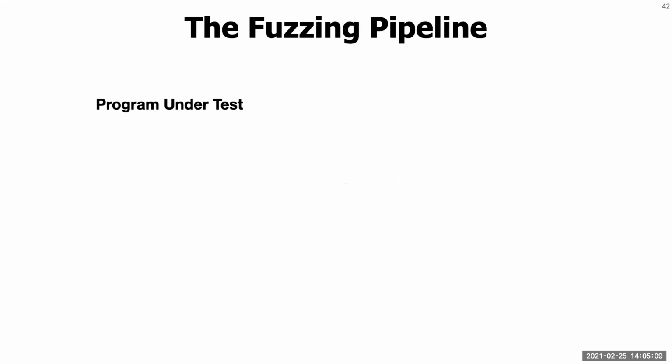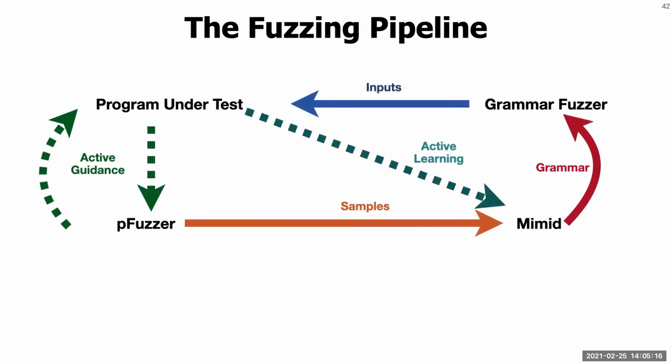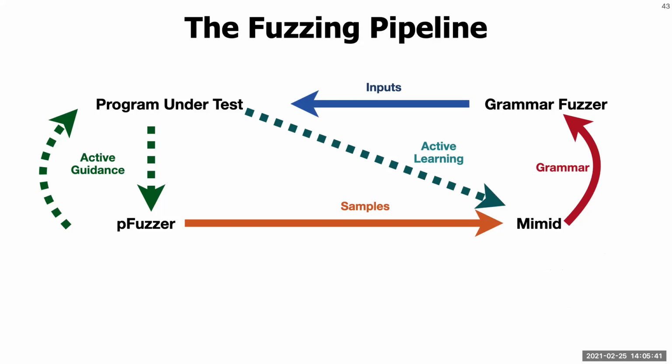So instead of using them directly, we use them in combination with the grammar miner. We use directed fuzzers to explore, then we use grammar mining to generalize, and again use the directed fuzzer to refine. The grammars that we mine in this fashion are sound and complete up to context free, are well structured, well readable, and well maintainable. And such grammars can be used not only for fuzzing, but also for other software engineering tasks such as program comprehension, refactoring, clone detection, debugging, program repair, validation, and documentation.